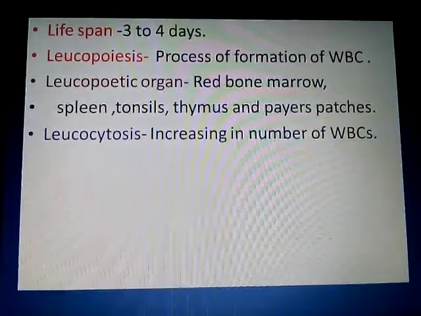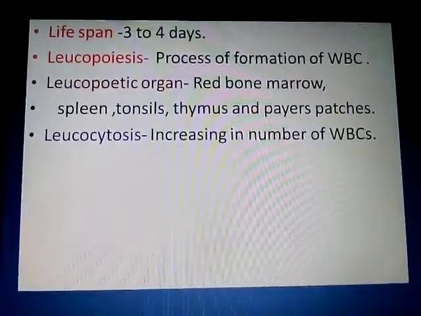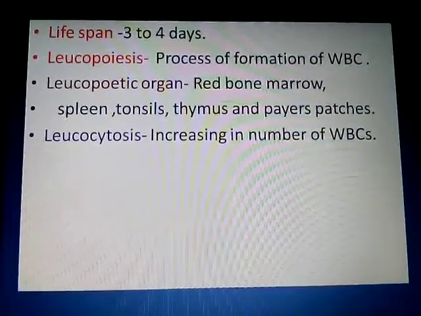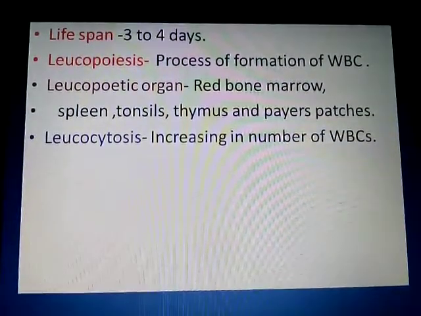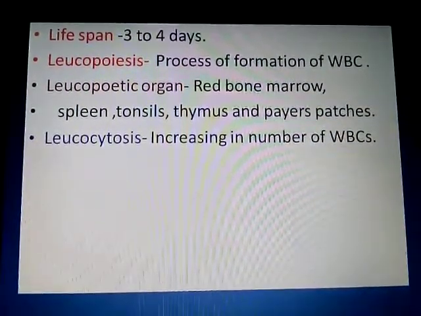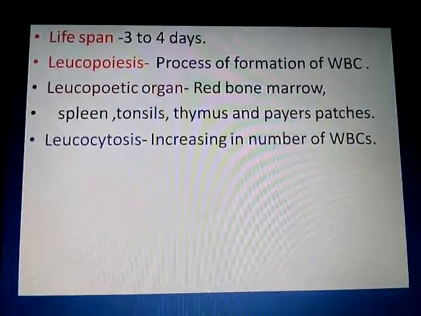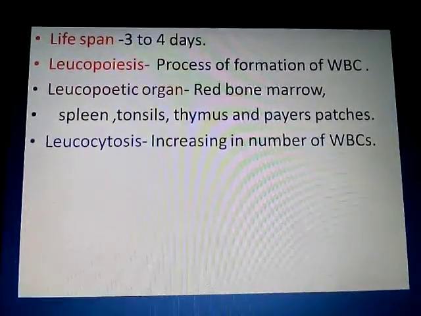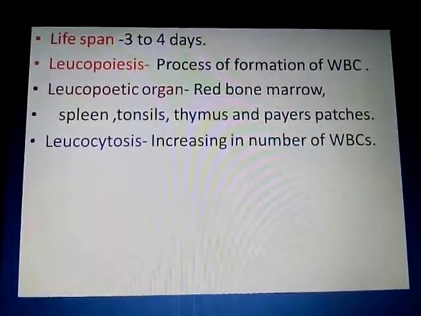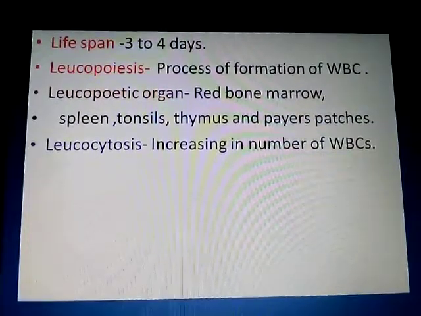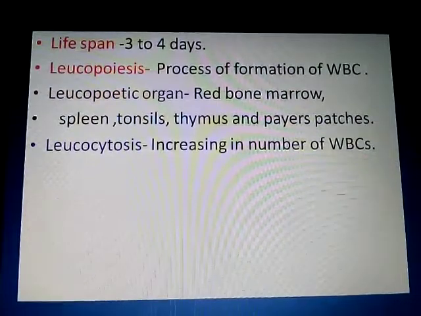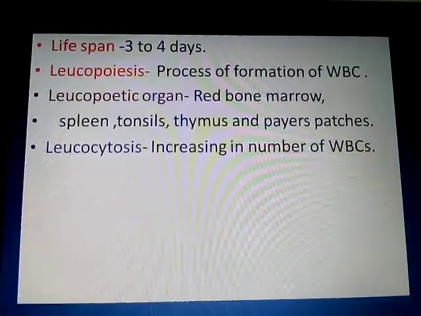Whenever any kind of foreign organism enters the body, as WBCs help to fight against the infectious organism, their number increases. An increase in the number of WBC is called leukocytosis.